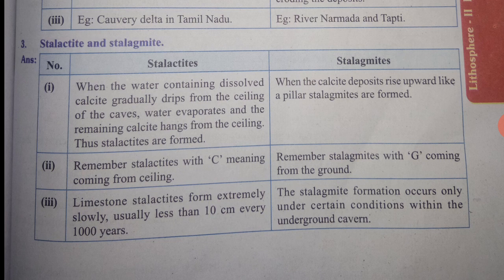Remember, stalactites with C, meaning coming from the ceiling. And remember, stalagmites with G, that is coming from the ground. And third point, limestone stalactites form extremely slowly, usually less than 10 cm every 1000 years. Stalagmite formation occurs only under certain conditions within the underground caverns.